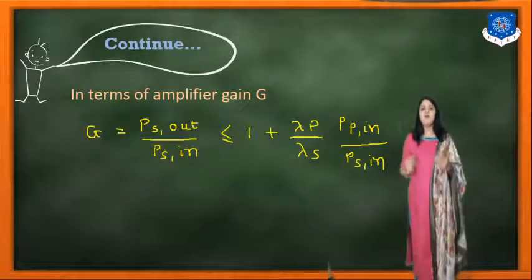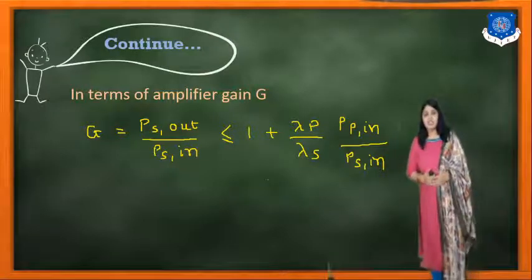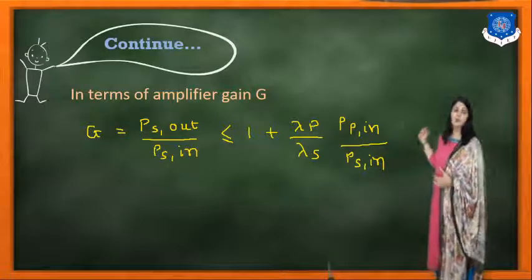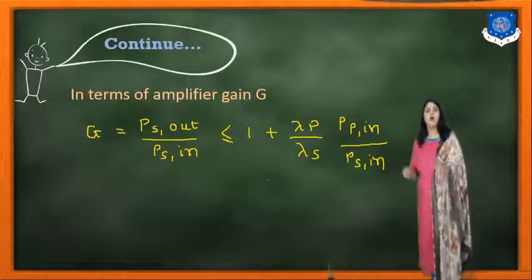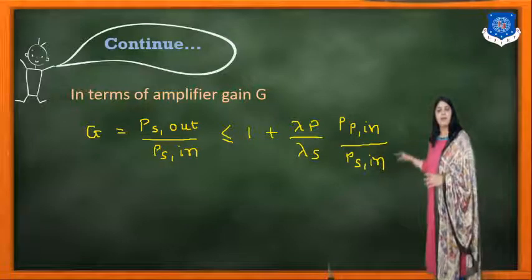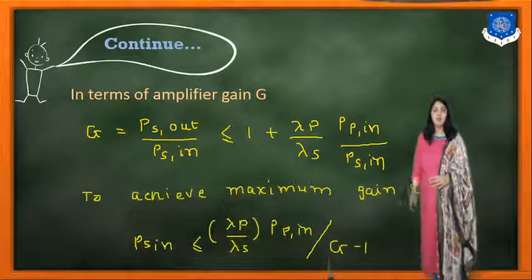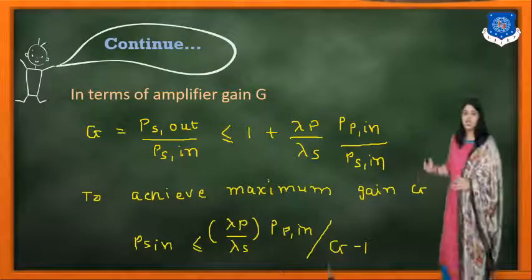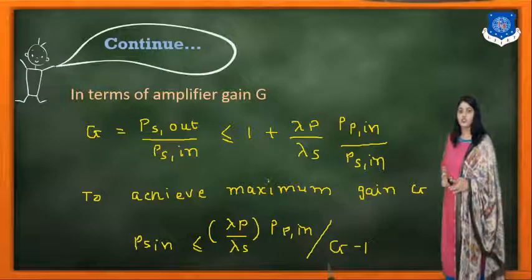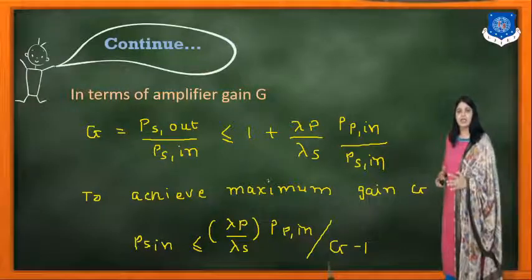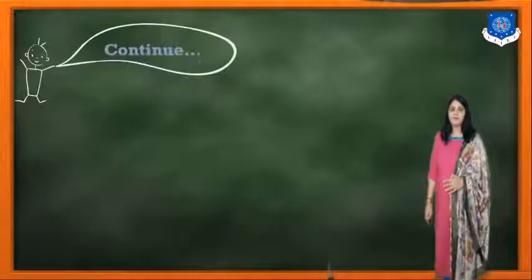Now in terms of the power gain, the amplifier gain G. So what is this gain? Gain is PS out upon PS in, which will be less than or equal to 1 plus lambda P upon lambda S times PP in upon PS in. So to achieve the maximum gain G, PS in should be less than or equal to lambda P upon lambda S times PP in divided by G minus 1.